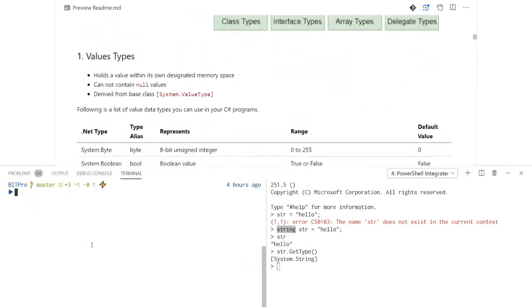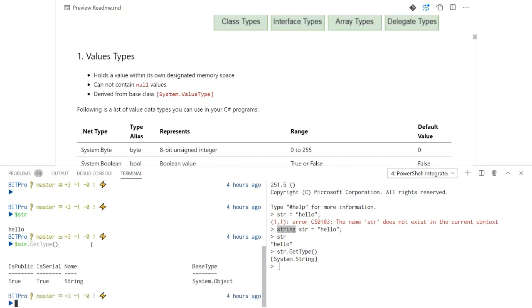We have this variable $str. We did GetType on it, and we see that it is a string data type, but the base class is System.Object.